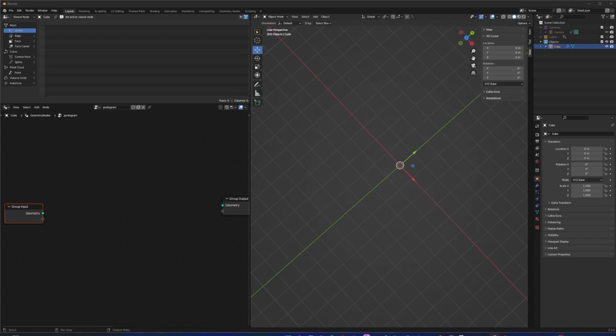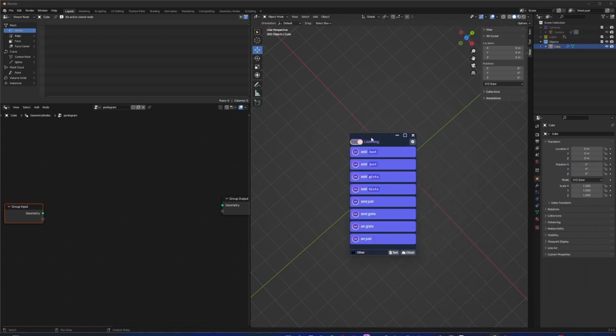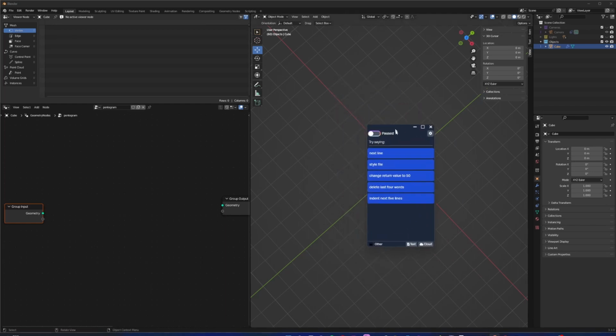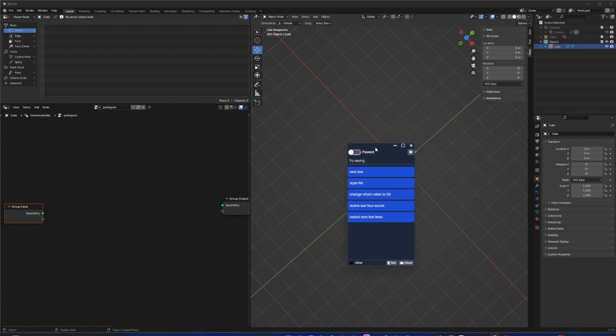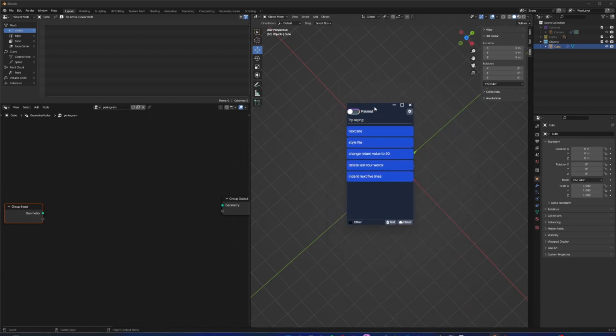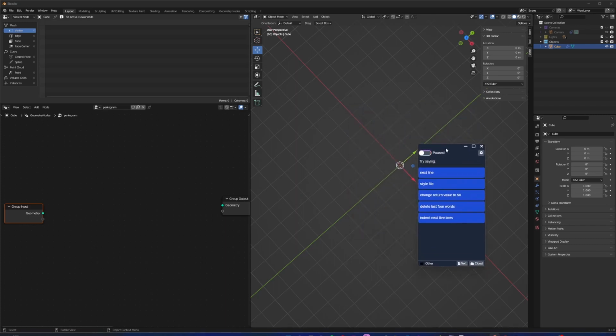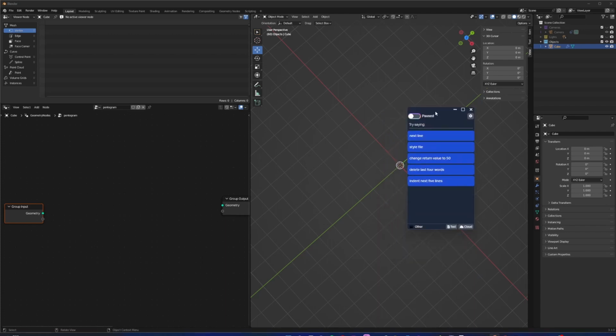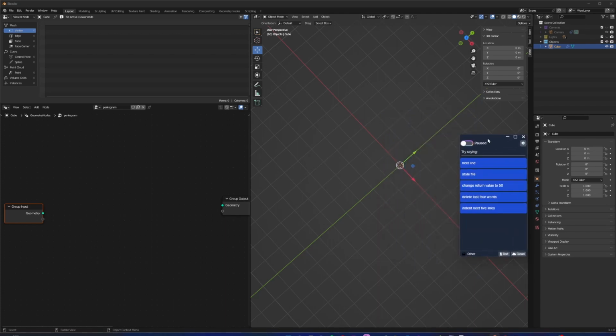curve circle. And just so you know, I'm going to be using this program called Serenade. When I talk to my computer, it can do things for me. It can type, it can press buttons, it can do basically whatever I want. So I'm going to be using it throughout this tutorial to search for things, to press buttons, and so on and so forth. So just wanted you to know that.